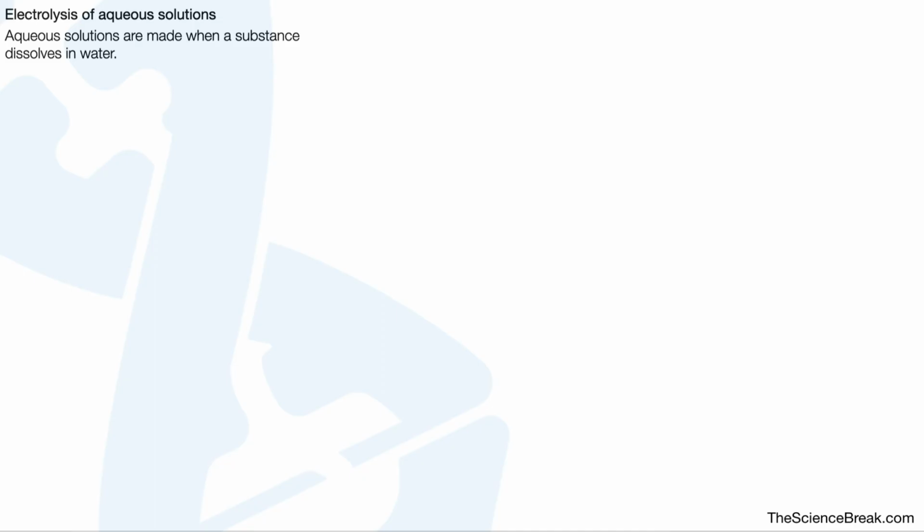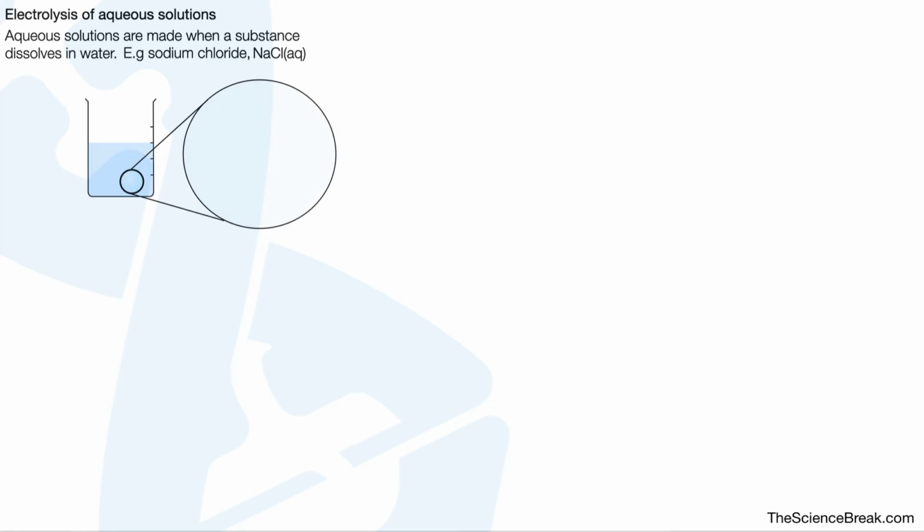Next, the electrolysis of aqueous solutions. Aqueous solutions are made when a substance dissolves in water. For example, sodium chloride solution, NaCl, with the (aq) there to show it's dissolved in water. Here's our sodium chloride solution. Add some sodium chloride, common salt, give it a stir. And if we were to look in the solution, we would notice that there are, in fact, several different types of ion.